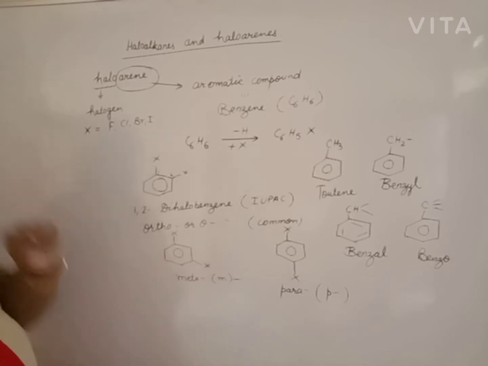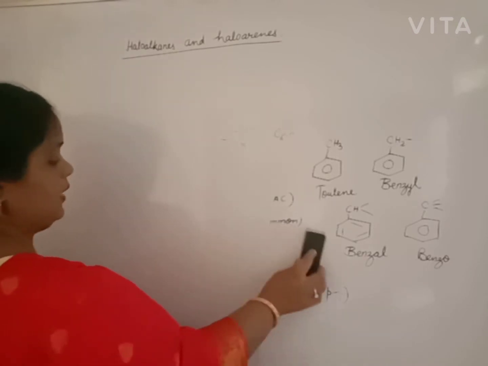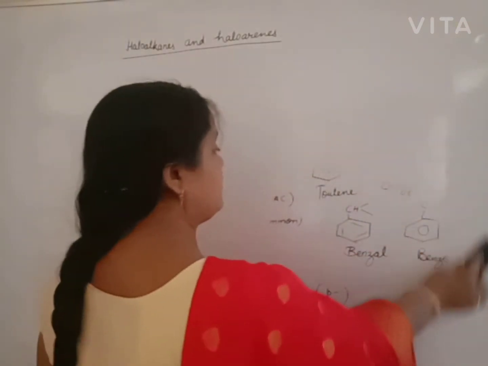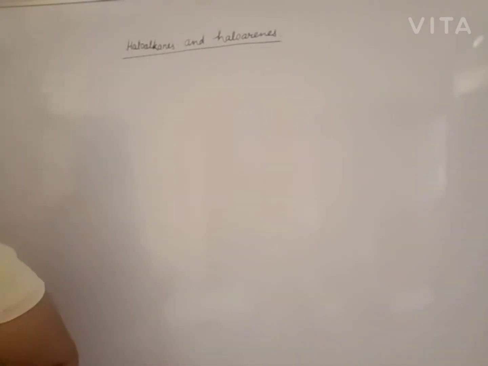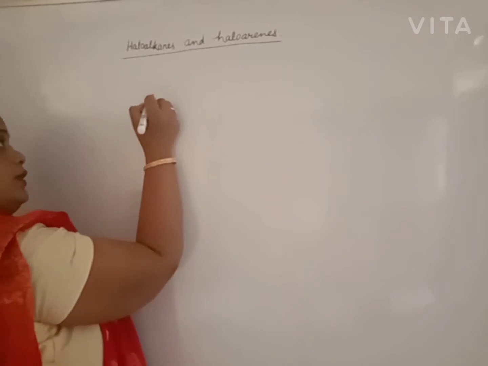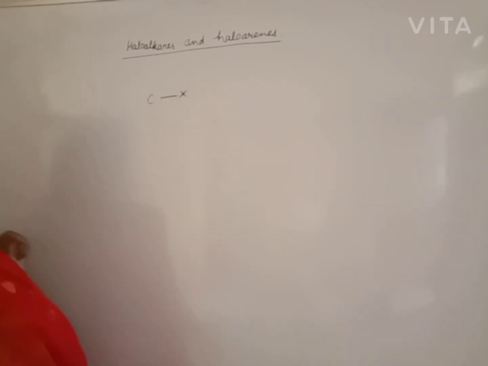Now, what is the nature of the carbon halogen bond? Either in haloarene or haloalkane, what is the nature of the carbon halogen bond? In case of alkyl halide or aryl halide, we have a carbon halogen bond.